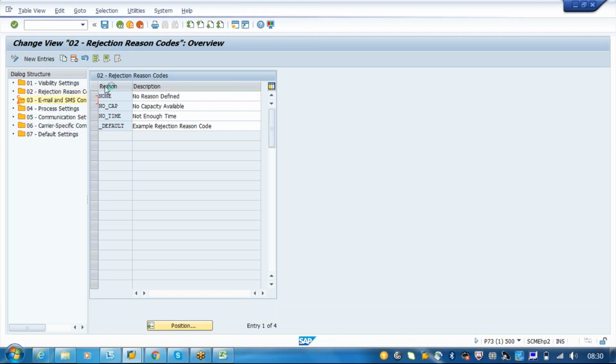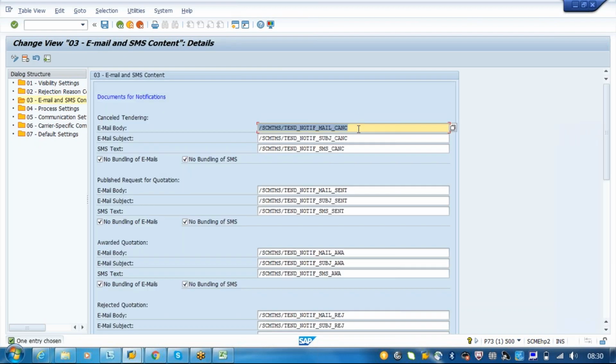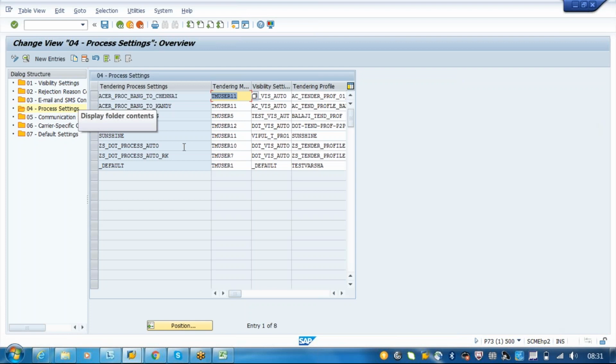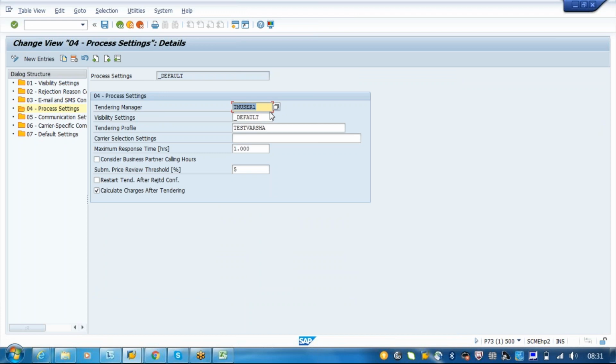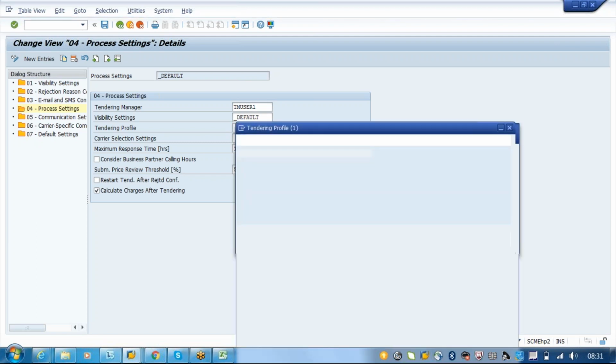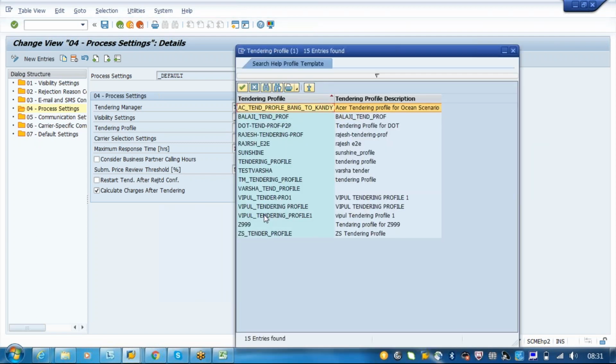And we also have the SMS and email options. So if you are sending anything for the cancelled one, notifications or something, here we have these options, emails and SMS. So these are again forms. Okay, so in tendering the forms are: who has created, who is the tendering manager, who is processing this, what are the visibility settings, and what is the tendering profile. So here you can assign whatever tendering profile you created. We can choose our profile. Whatever we created there, the tendering profile will be there, right? It should be available. We have saved that, right?